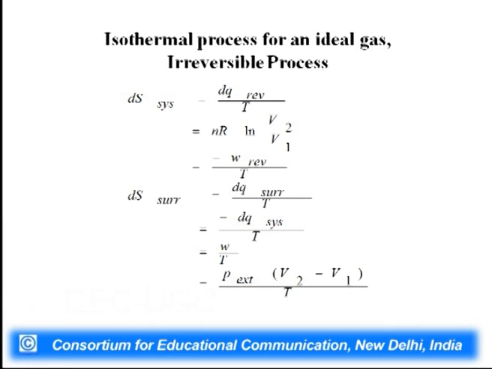How to calculate delta S surrounding? If the initial and final state are the same, it is not going to matter whether you are going from a reversible pathway or irreversible pathway. When you are calculating entropy, you are just looking at what is the initial state, what is the final state, and then trying to go through a reversible path to calculate entropy change.